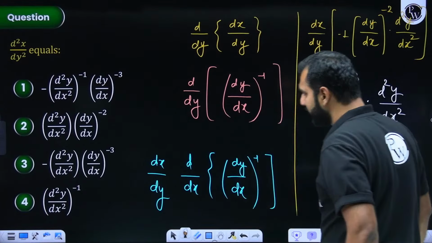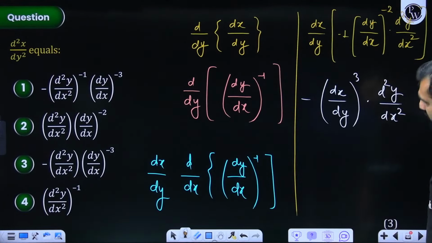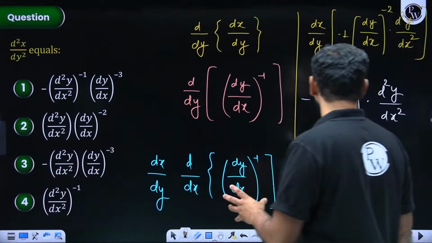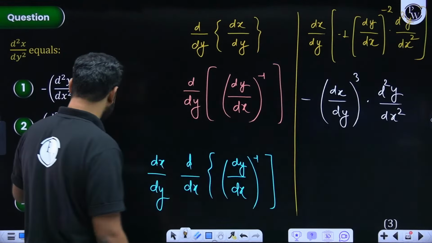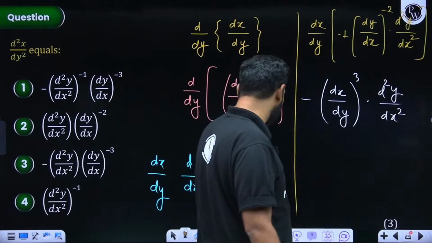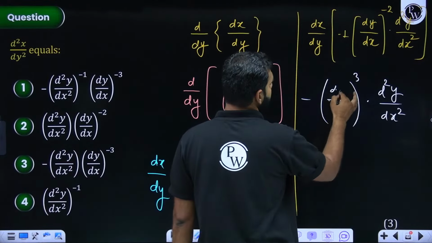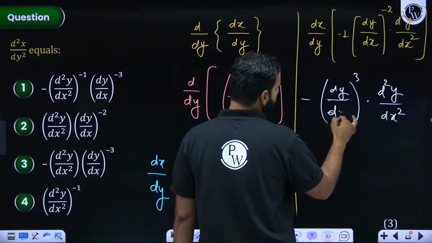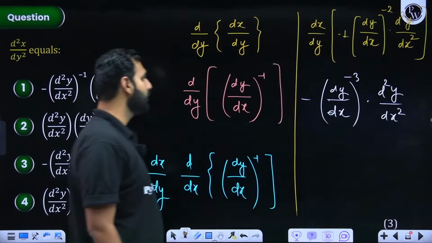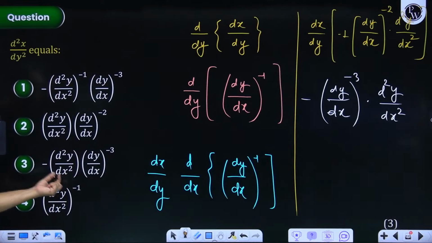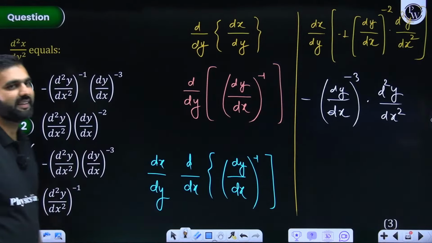Is it given in one of the options? So this is given in the options, but it is simply still swapped. So this dx/dy, I'll write as dy/dx only, but if I try to do so, I'll need to introduce a minus 3 here instead of 3, and that is d²y/dx² with the negative sign. Option C needs to be marked.